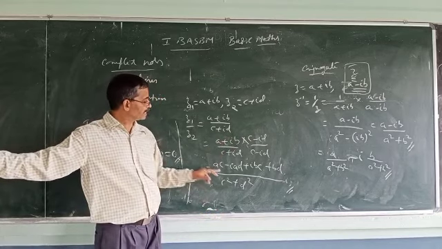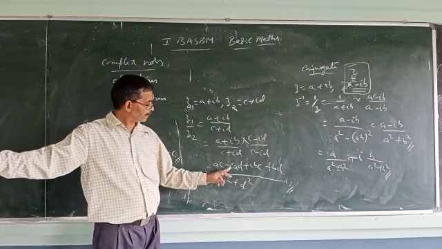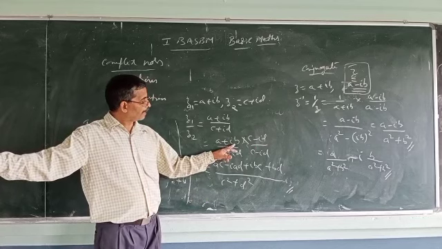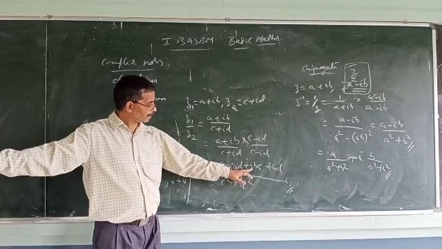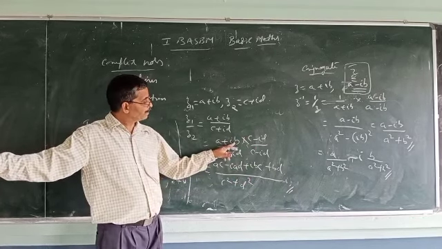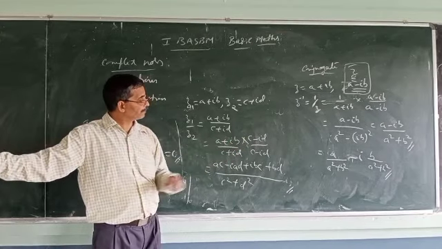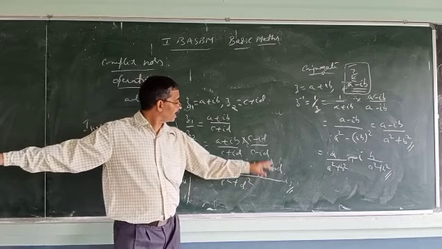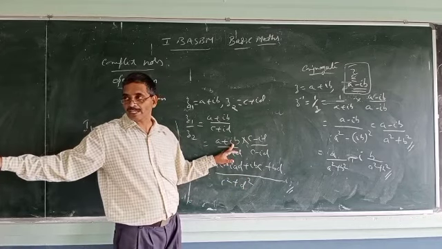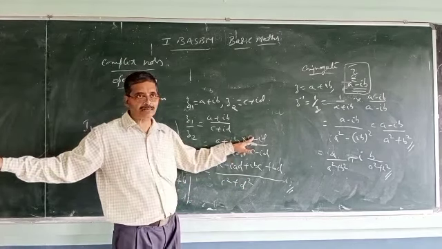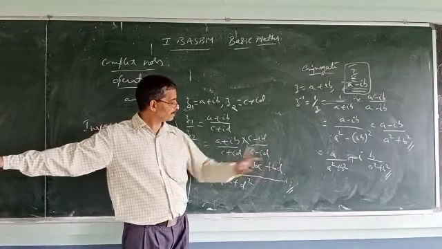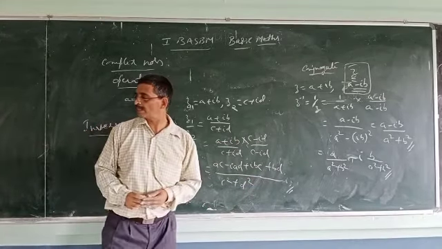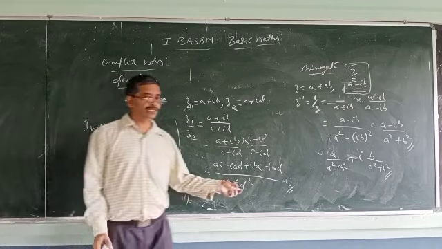Observe our multiplication is done. a into c, ac. a into minus id, minus iad. ib into c, ibc. Then ib into id with a minus sign. So b into d is bd, but i into i is i square, which is minus 1. Already a minus sign is there, minus minus will become plus. So you get plus bd. So what is the last part remaining?